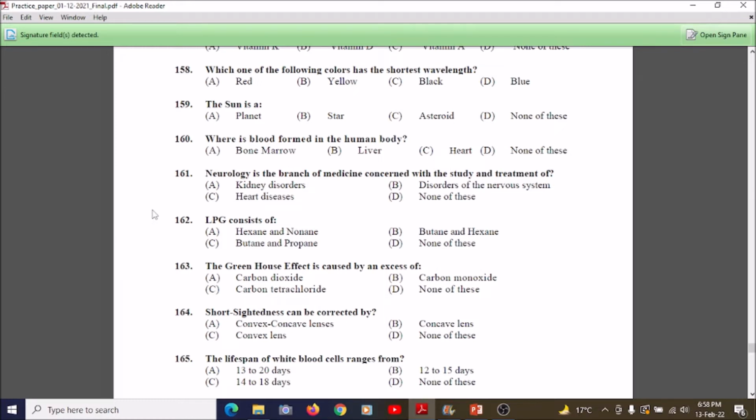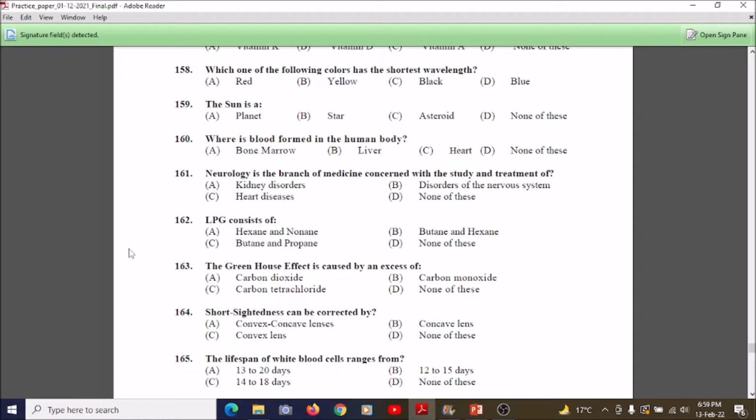So students, I first want to tell you that this belongs to organic chemistry. This question is about LPG, where carbon is used as fuel. LPG is a very rich fuel, so definitely it has more carbons and more hydrogen in it. Our best option is C, which is butane and propane. So our option for question 162 will be C.